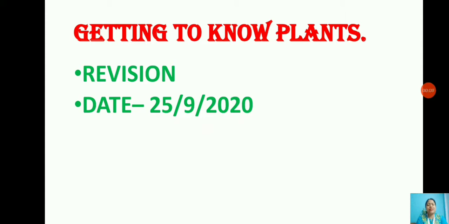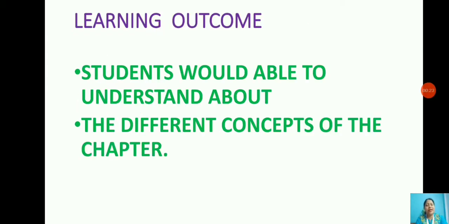So dear children, as you all know, these days we are doing the revision works, okay? So today also, as part of that revision work, we shall be discussing the chapter Getting to Know Plants. Today's date is 25th of September 2020. Before we get into the discussion, let's look at the learning outcome which we will get at the end of this chapter. So students would be able to understand the different concepts of the chapter.